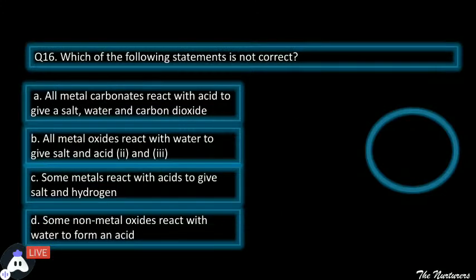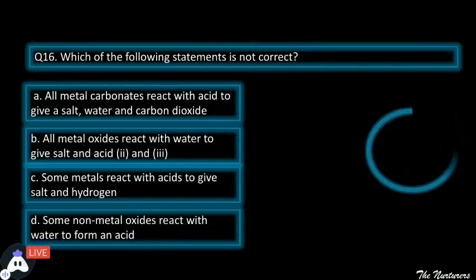Next, which one of the following statements is not correct? Now 4 statements are in front of you, and you need to tell which one is not correct. First, all metal carbonates react with acids to give salt, water and carbon dioxide.